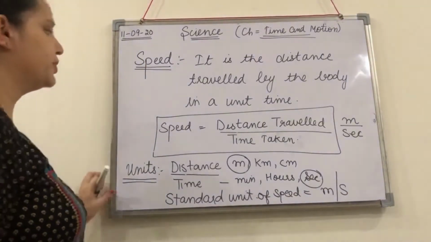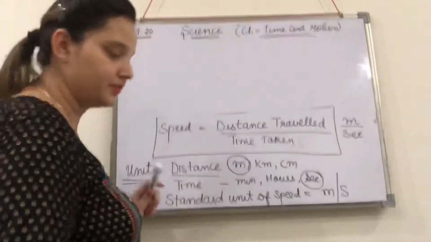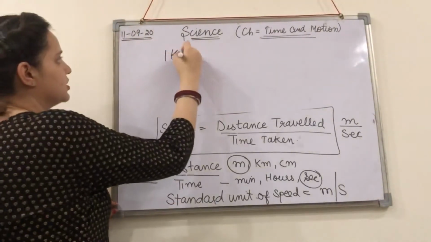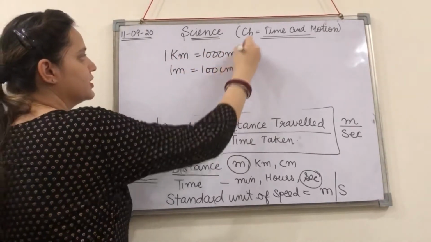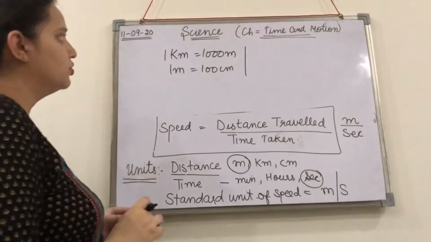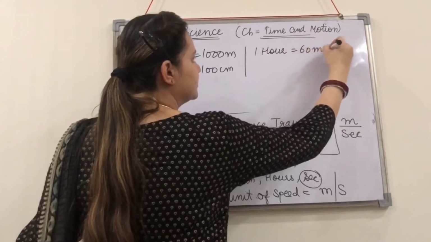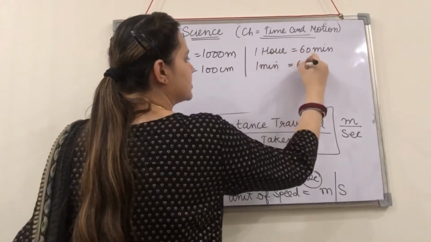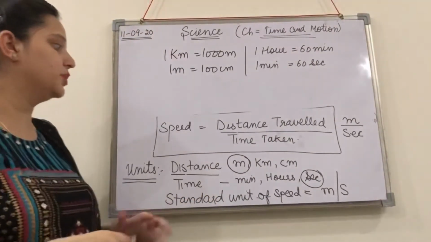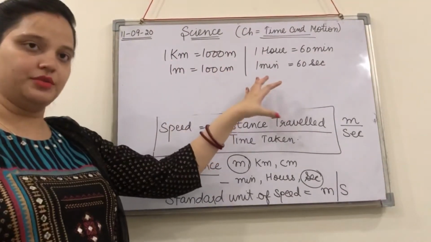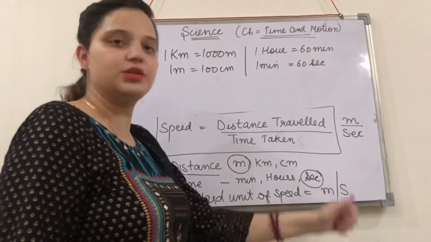But you must know their conversions also, because we are going to use them in the numericals, right? Where 1 kilometer is equal to 1000 meter, 1 meter is equal to 100 centimeter. 1 hour is equal to 60 minutes and 1 minute is equal to 60 seconds. Okay, so in the numerical problems we will be doing their conversions also. But the standard unit of speed we will be selecting is meter per second.